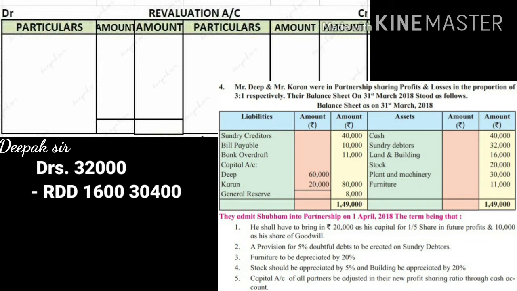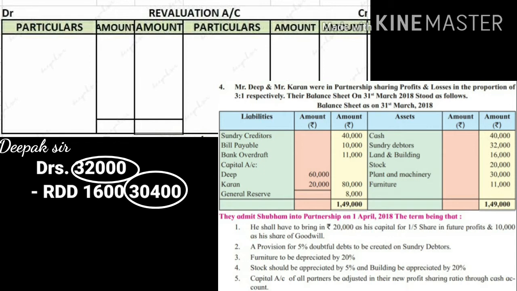So on 32,000 if we calculate 5% RDD, it will come to 1,600, and after deducting this amount 1,600, the balance comes to 30,400. Now see, the previous value of sundry debtors was 32,000 and the new value which we have calculated is 30,400.